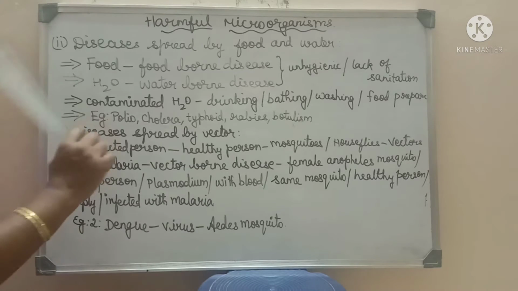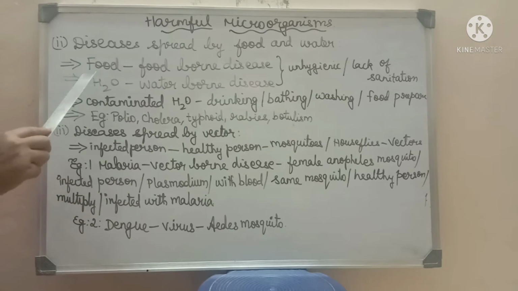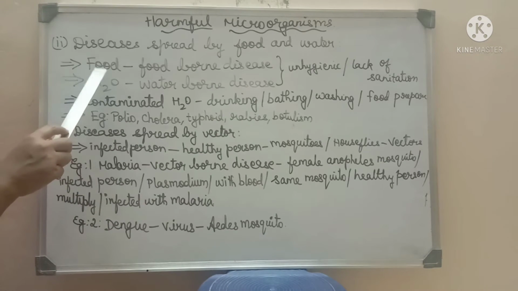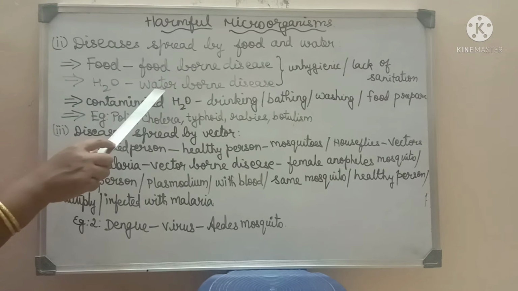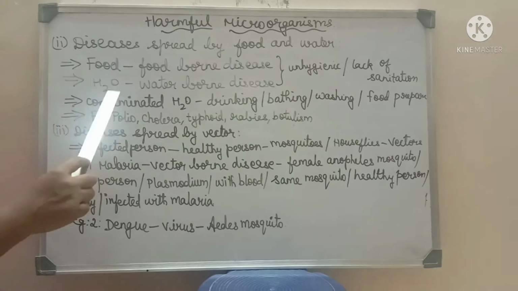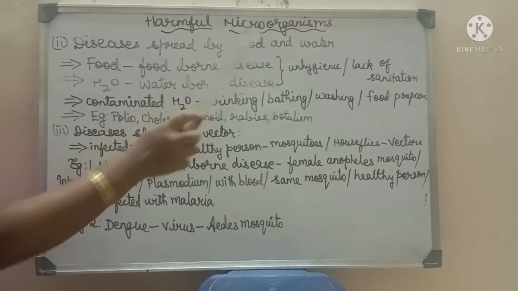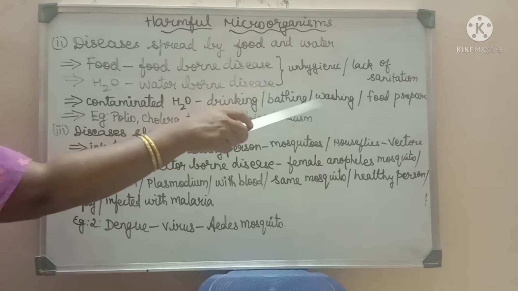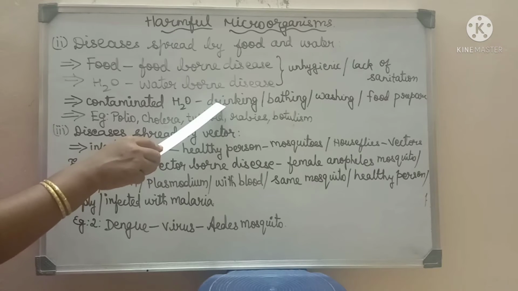Now we will see about the diseases spread by contaminated food or water. When the disease is spread by contaminated food, it is called foodborne disease. When it is spread through contaminated water, it is called waterborne disease. When contaminated water is used for drinking, bathing, washing or preparation of food, it becomes infectious, and the pathogen present in it causes disease to the healthy person.